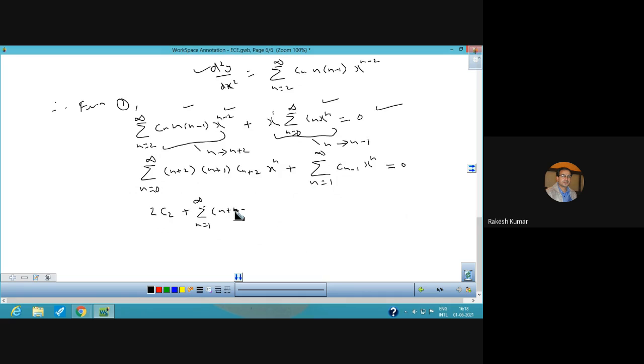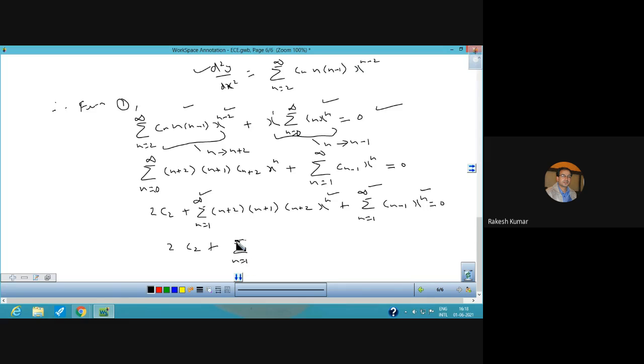Now n plus 2, n plus 1, c n plus 2, x raised to power n. And here that summation is also same, c n minus 1 x raised to power n equal to 0. Now, x raised to power n, x raised to power n, and summation is also common.